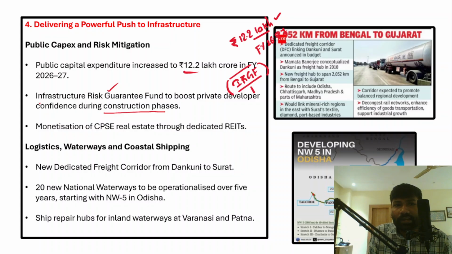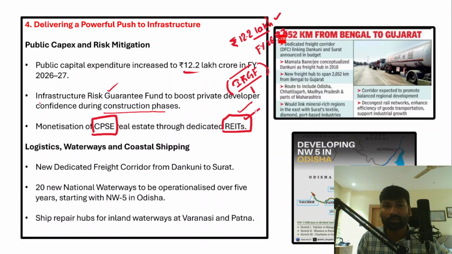And then monetization of central public sector undertakings' real estate through dedicated real estate investment trusts. So the government will focus on monetization of central public sector enterprises' real estate through REITs. And then a new dedicated freight corridor from Dankuni in West Bengal to Surat has been developed, right?